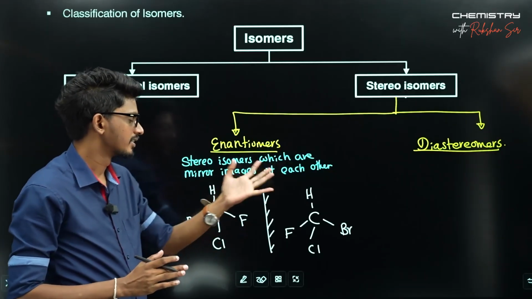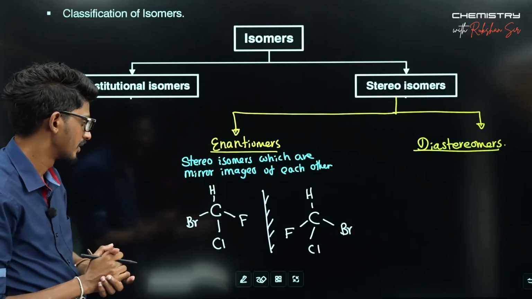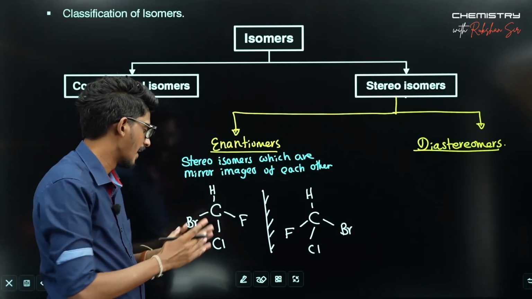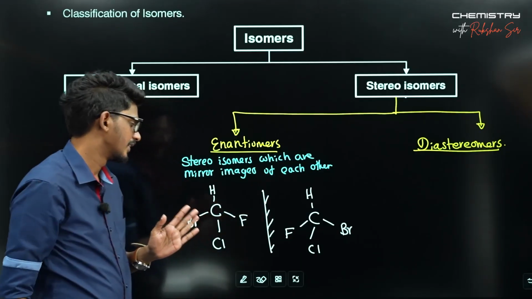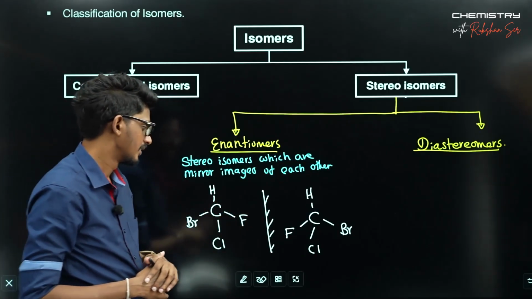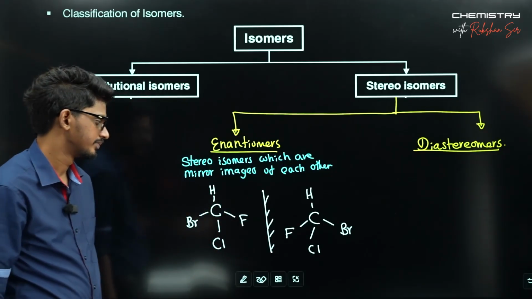So such stereoisomers are referred to as enantiomers. Atomic connectivity is the same, and the other compound is the mirror image of the considered compound. In such a situation, the two are considered as enantiomers.